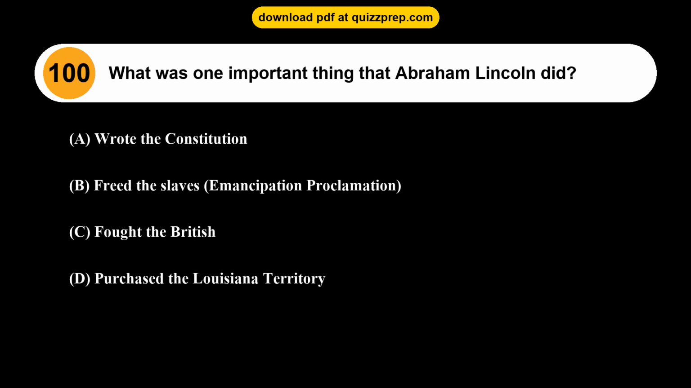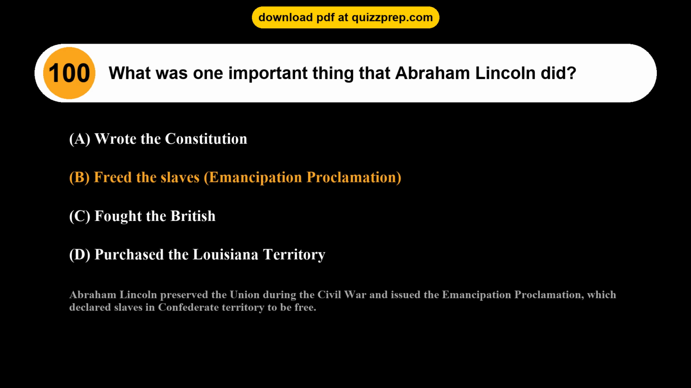Question 100. What was one important thing that Abraham Lincoln did? Option A, wrote the Constitution. Option B, freed the slaves, Emancipation Proclamation. Option C, fought the British. Option D, purchased the Louisiana Territory. The correct answer is option B. Freed the slaves, Emancipation Proclamation. Abraham Lincoln preserved the Union during the Civil War and issued the Emancipation Proclamation, which declared slaves in Confederate territory to be free.